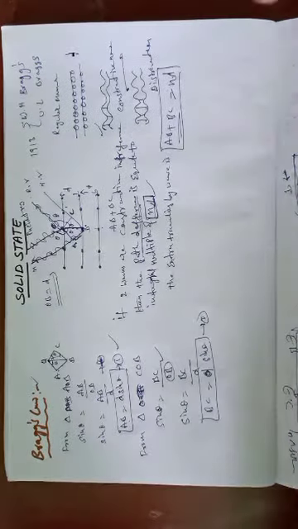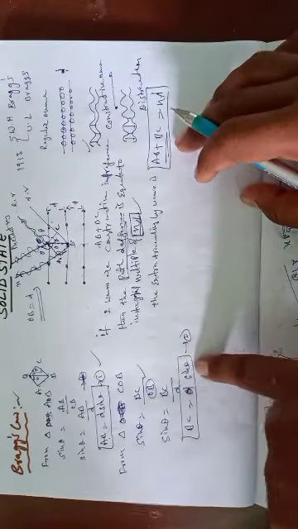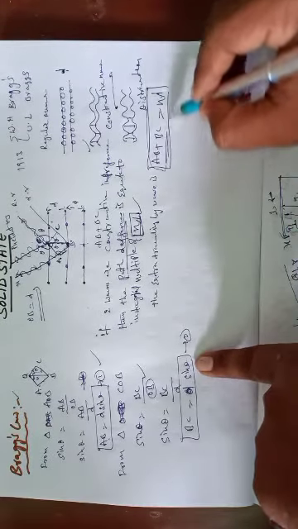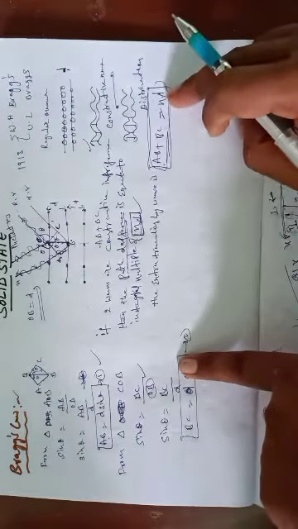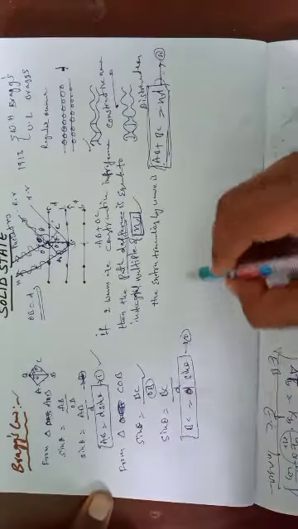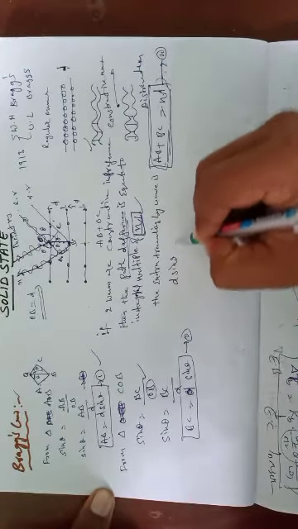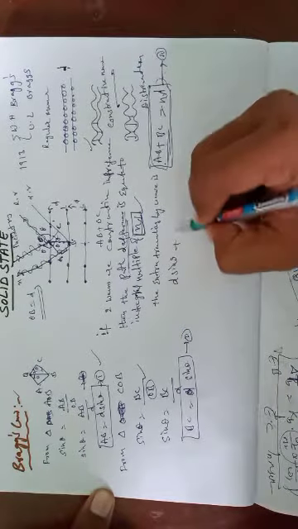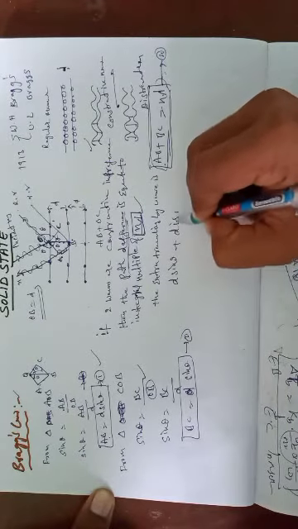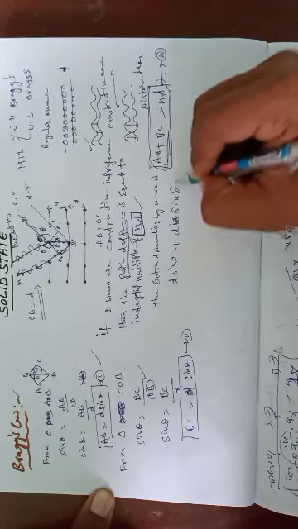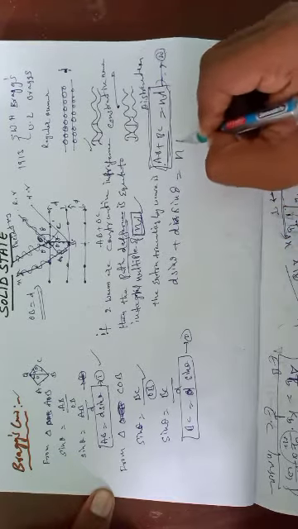This is equation number 1. Now, what is the extra distance? This extra distance is AB plus BC. Substitute these equations into the path difference equation. AB means d sin theta plus BC means d sin theta, equal to n lambda.